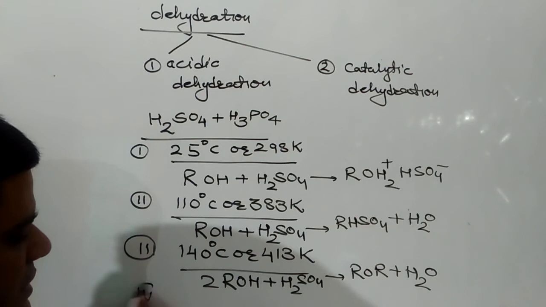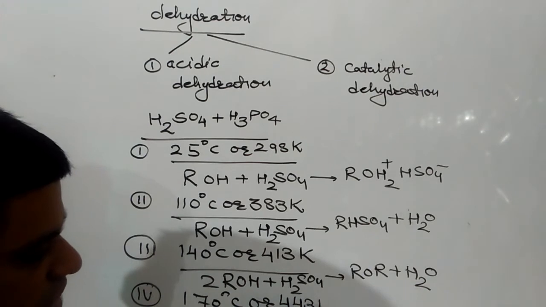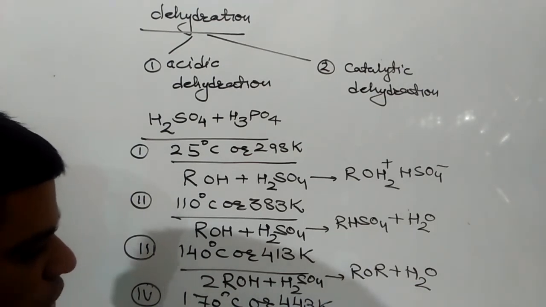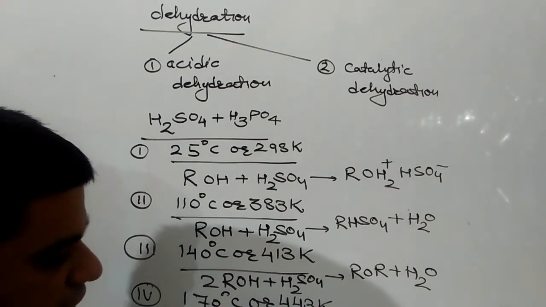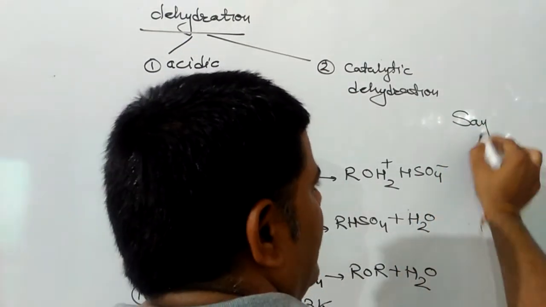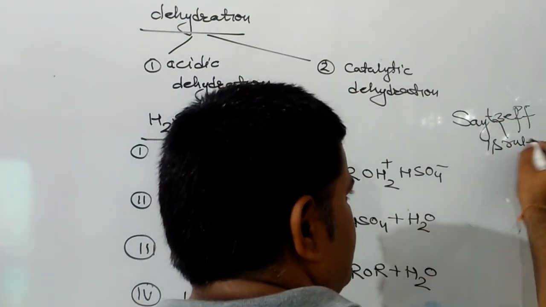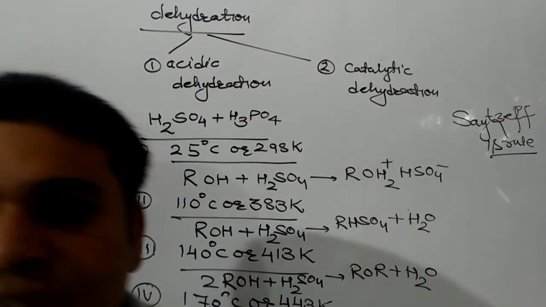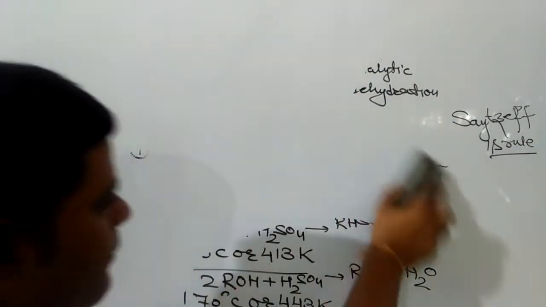But if the temperature is 170 degrees centigrade or 443 Kelvin, then the product formed will be alkene plus water, and this alkene is going to be formed by Saytzeff's rule. Saytzeff's rule states that if during elimination more than one product is formed, then that product is preferred in which the double bonded carbon atoms are maximum alkylated.